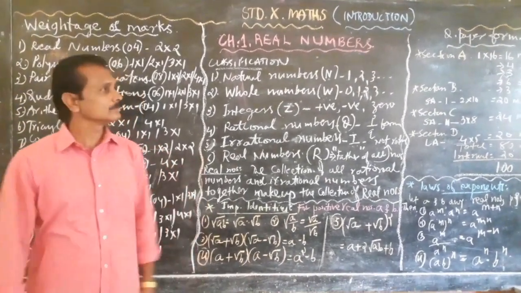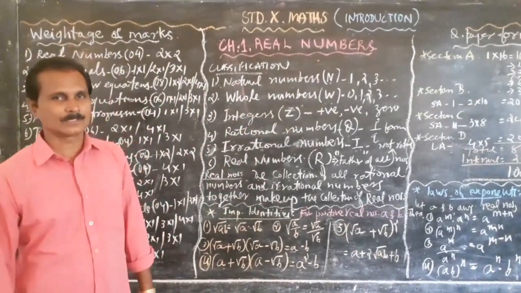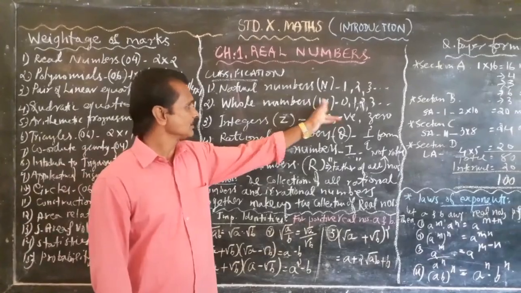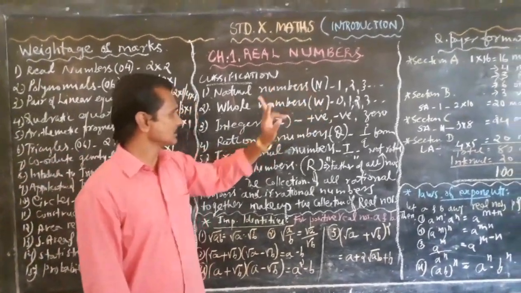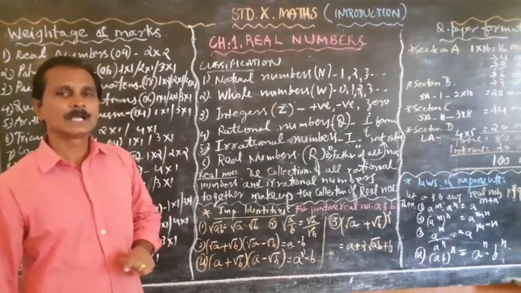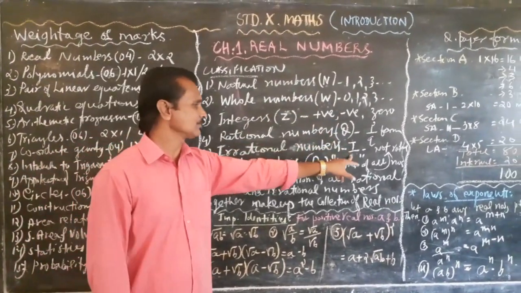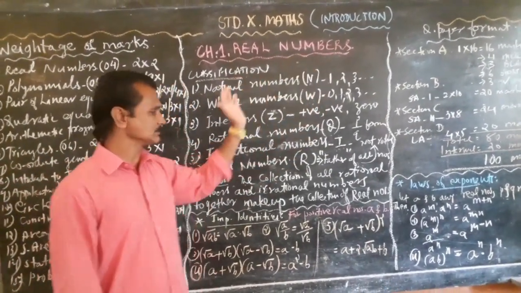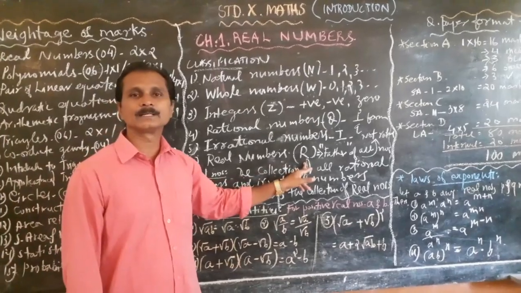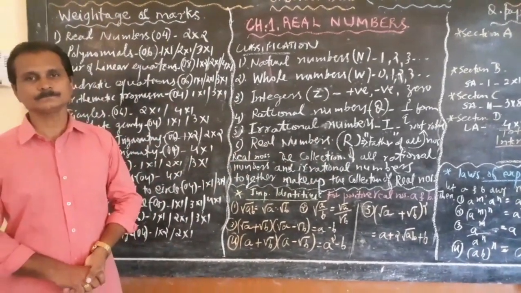In other words, you can say N, the natural numbers, are a subset of W, the whole numbers, and W is a subset of Z, and Z is a subset of Q, and Q is a subset of I, and these are all subsets of capital R, that means real numbers.